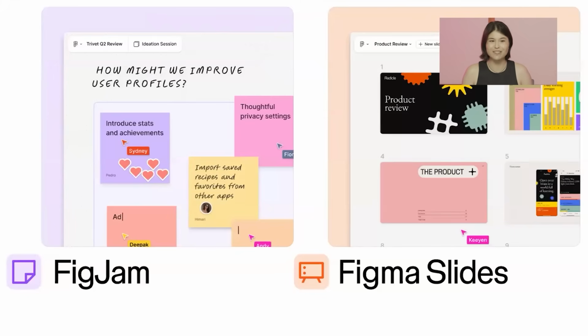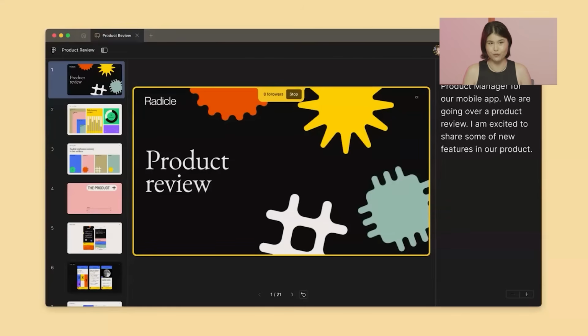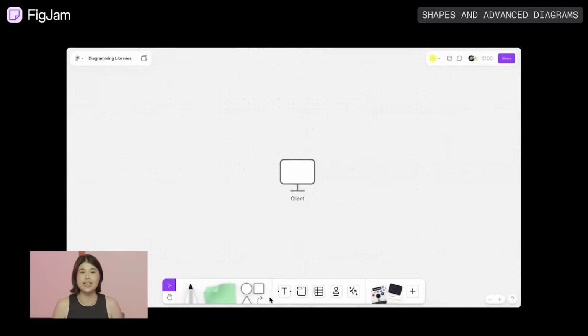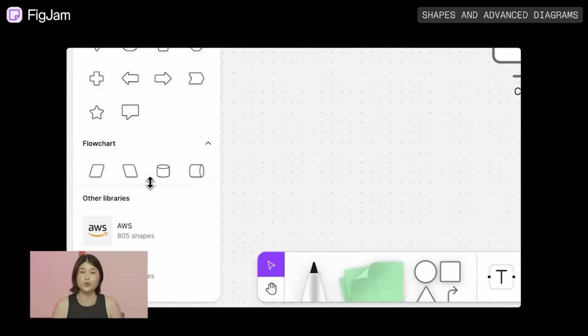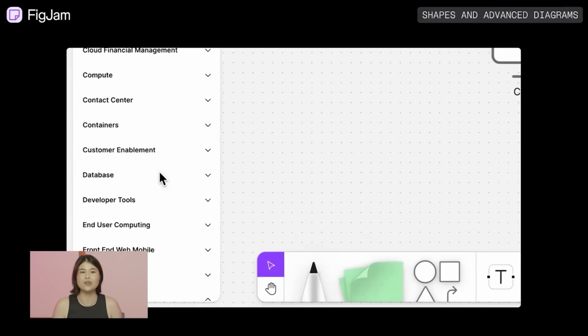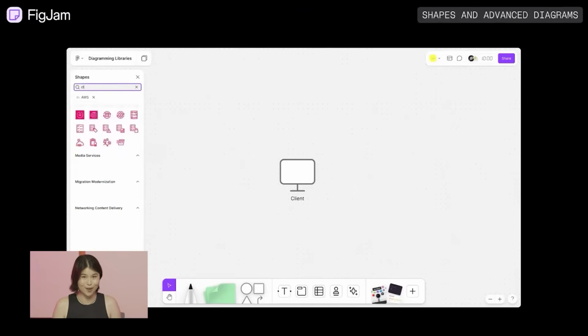updates for our beloved collab tools, FigJam and Figma Slides. Both of these tools help teams align and push work forward. And today, we're announcing features to help teams drive even more collaboration. In FigJam, diagrams now include hundreds of new shapes from AWS, Azure, Google Cloud, Kubernetes, and Cisco, which is rolling out in a few days. So you can map out things like cloud architecture, network infrastructure, or deployment pipelines all in one place.